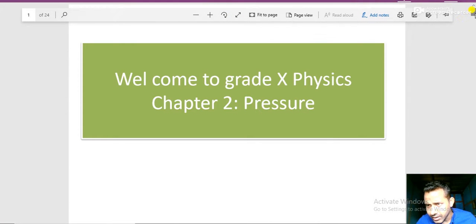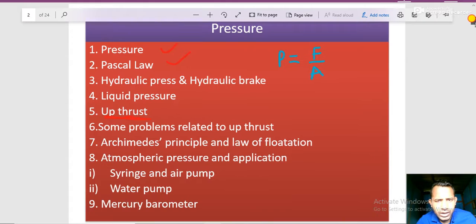Let's move downward. First of all, in this chapter we will learn about pressure, Pascal's law, hydraulic press and hydraulic brake, liquid pressure, upthrust, and some problems, Archimedes principle and law of flotation, atmospheric pressure and applications like siphons, air pump and water pump, and mercury barometer. Overall in this chapter we will focus more and more on upthrust, and this chapter is quite logical in order to answer the questions. So the main logic is on the upthrust. Okay, let's go down.